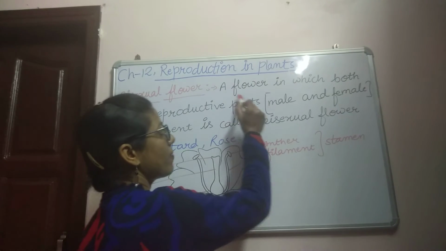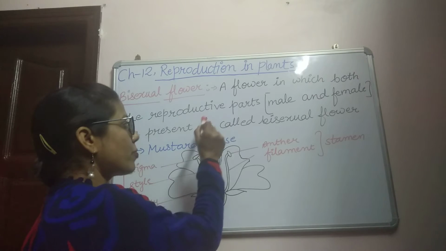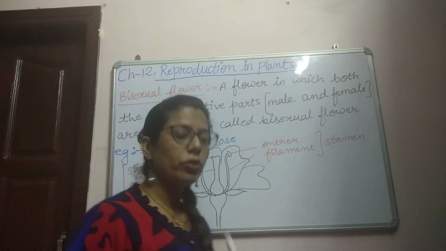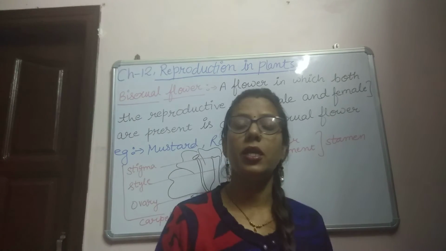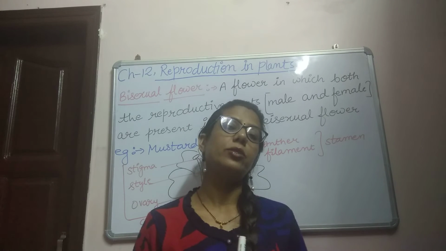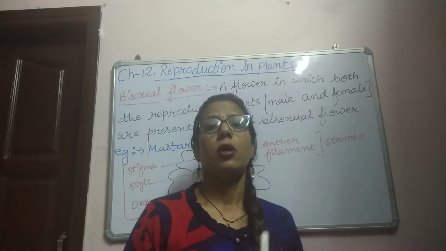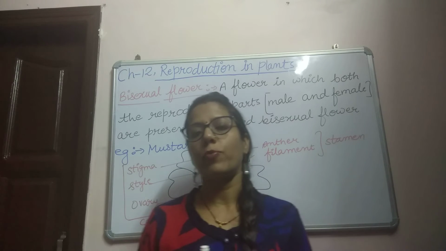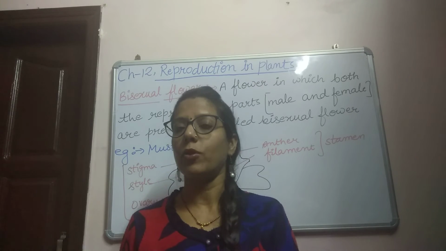Bisexual flower means a flower in which both the reproductive parts, male and female, are present in one flower. As we are talking about reproduction in plants, the male reproductive part is known as stamen and the female reproductive part is known as carpel or pistil.